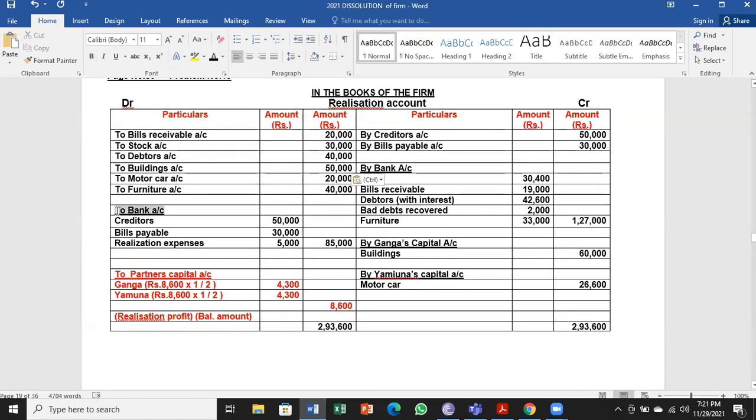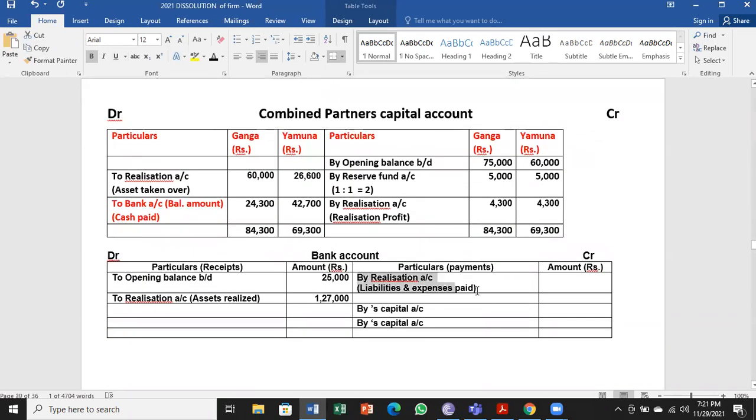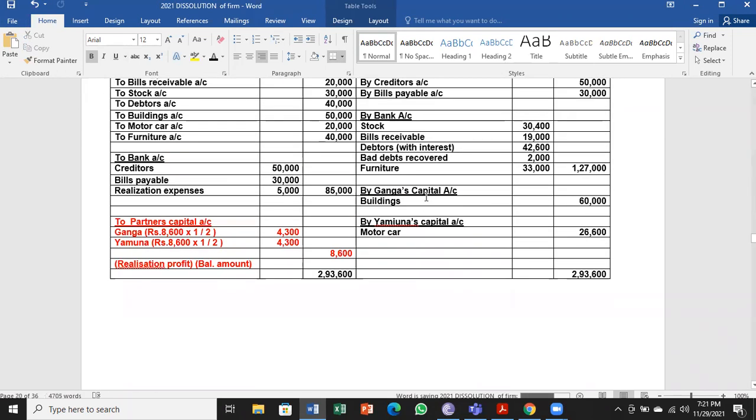Similarly, liabilities were paid. We made an entry by bank account, that is total of 85,000. It is going to be by realization account where liabilities and expenses were paid to the extent of 85,000. So there were 2 bank entries. One is by bank, other one is to bank, both are entered.